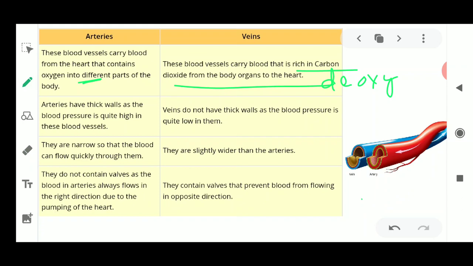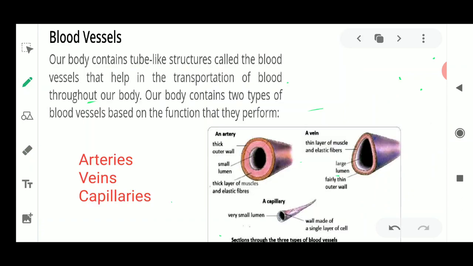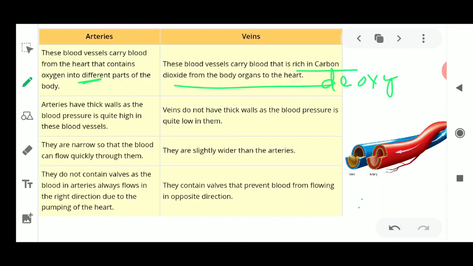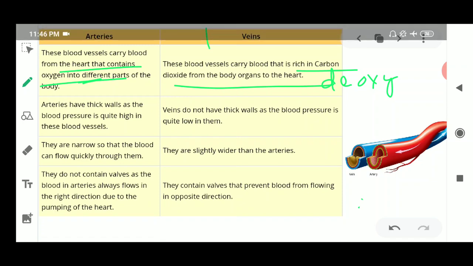It's not that. Now the next difference we come upon is that the arteries have thick walls. As you have seen here, the arteries have thick walls because they need to flow the blood under high pressure, and that high pressure is needed because you need to flow the blood from the heart towards the different organs. At the same time your heart needs to pump the blood towards your brain, and it needs to pump the blood towards the feet also. So at two different places, at two different distances, it requires to flow the blood in a very strong way, under very high pressure.